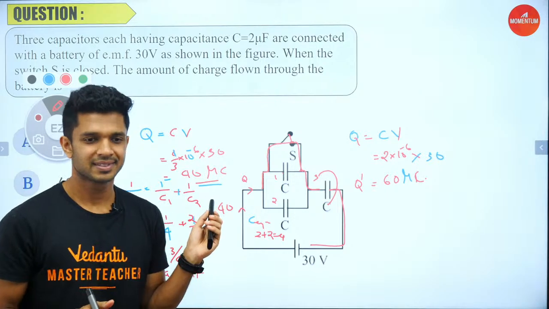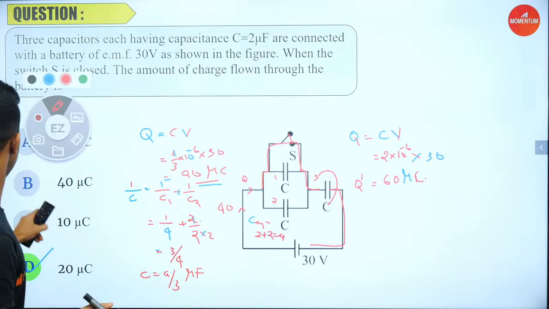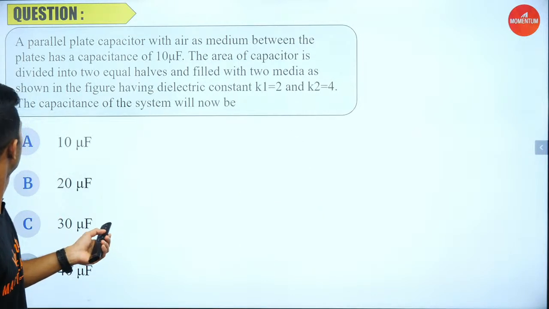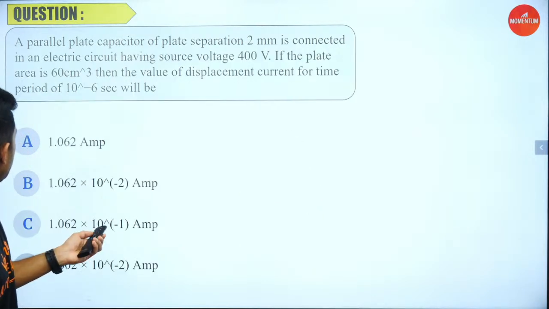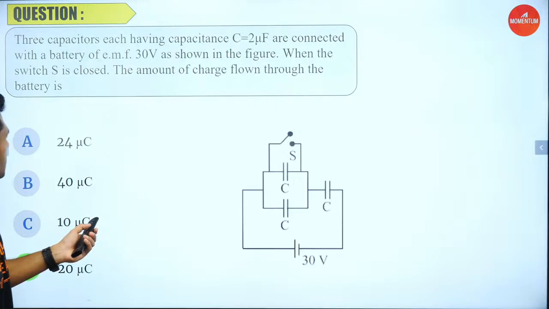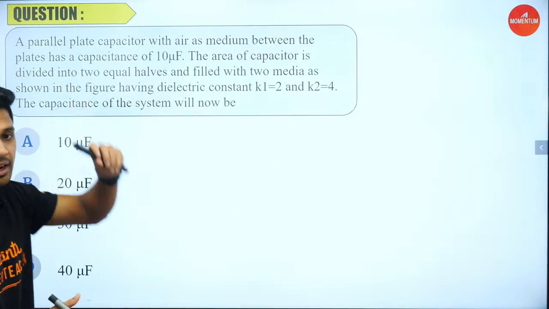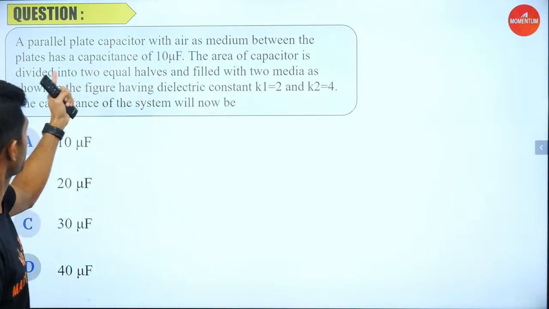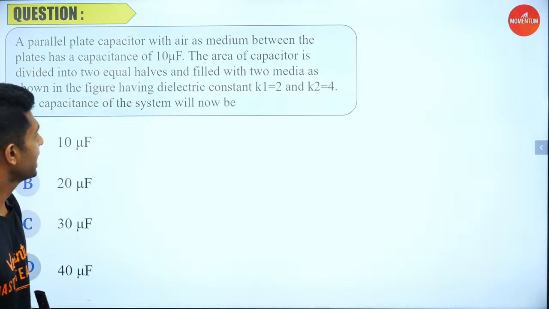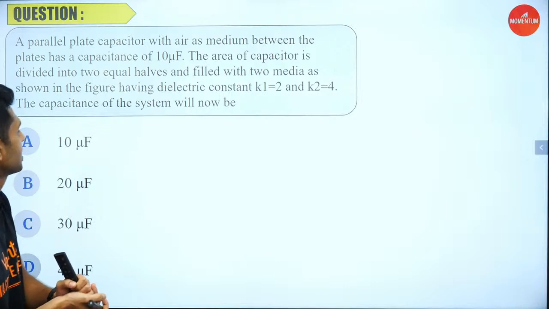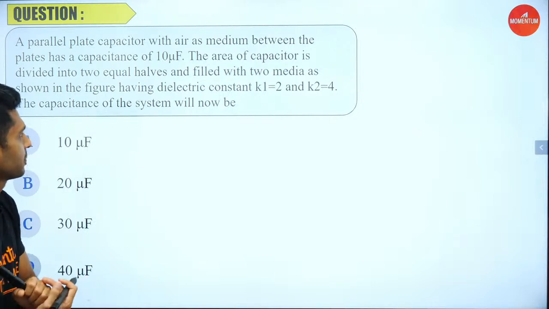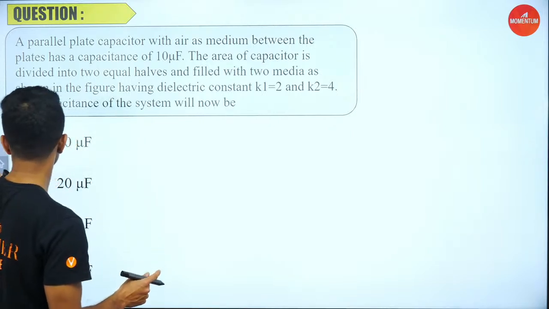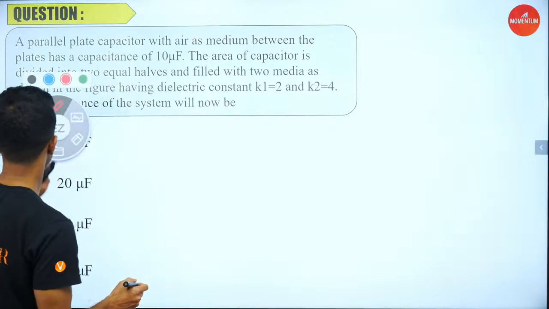Okay. Now let's move on to the very next question. Where is our next question? Yes, here we have the next question. Ready, steady, go. A parallel plate capacitor with air as the medium between the plates has a capacitance of 10 microfarad. Now, let us first substitute that and represent that. That will be better.